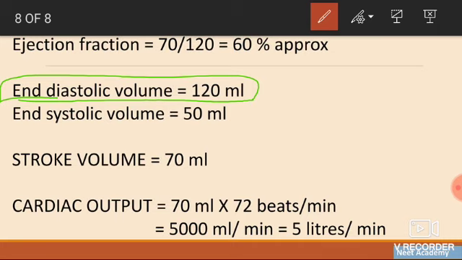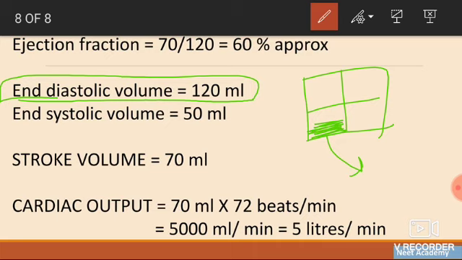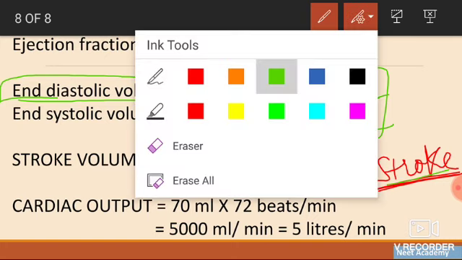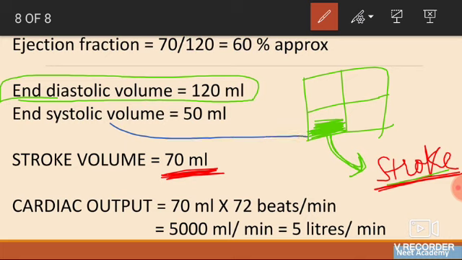But once it contracts there will be some amount of blood that will be moving out. There is some amount of blood remaining inside the ventricles. So this amount of blood which it pumps out, that is known as stroke volume. That is one stroke, that is blood forced out in one stroke, one heartbeat. How much amount of blood it has stroked out, it has pumped out, that is the stroke volume, which is 70 ml. And whatever blood is remaining inside the ventricles even after the stroke, that is known as end systolic volume.